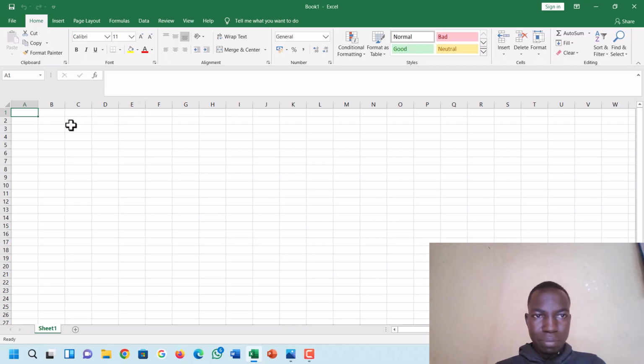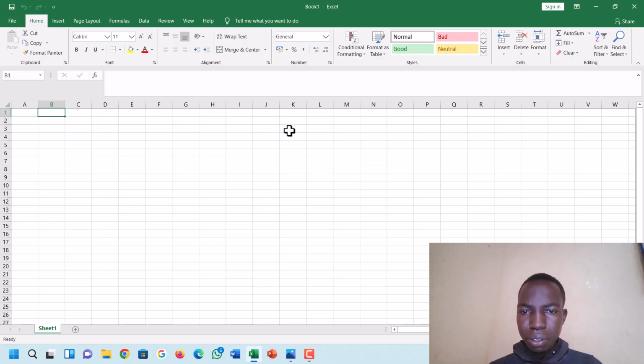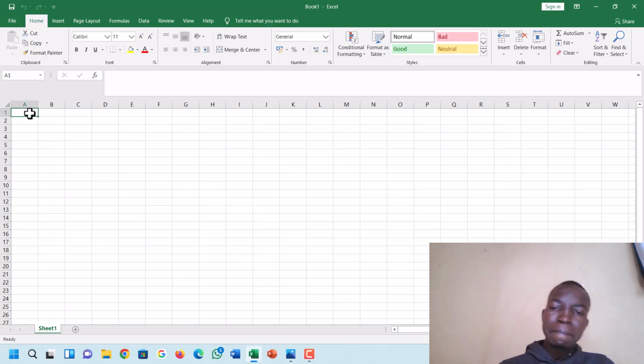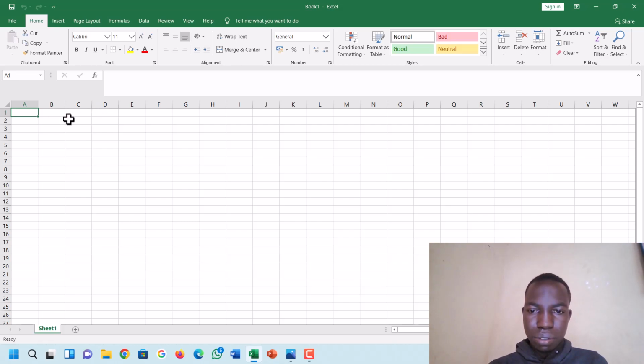Let me talk about rows and columns. Now rows are horizontal arrangements labeled or identified with numbers 1, 2, 3, 4, 5, 6, 7, 8.